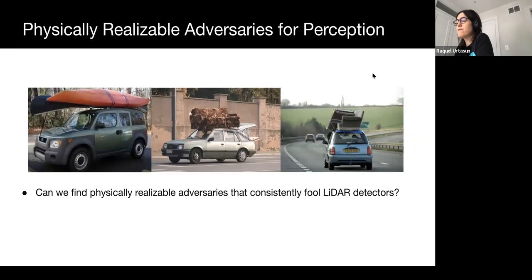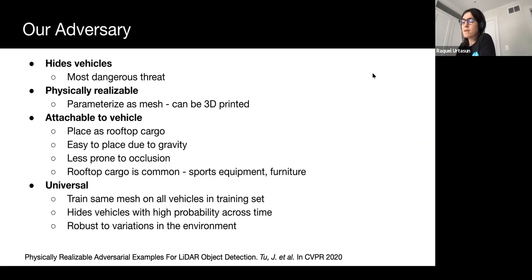LiDAR sensors are popular for collecting sensor information in modern self-driving stacks. Thus, 3D object detection from point clouds is a staple in self-driving perception models. We would like to know if there are any physically realizable adversarial scenarios where LiDAR detection models consistently fail. We are interested in consistent failure to impact downstream tasks. There are many ways to fool a detector, but we choose to focus on hiding vehicles as it can lead to dangerous collisions. To make the attack physically realizable, we parameterize it as a 3D printable mesh.